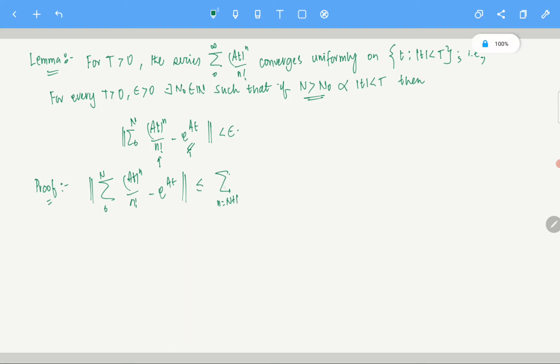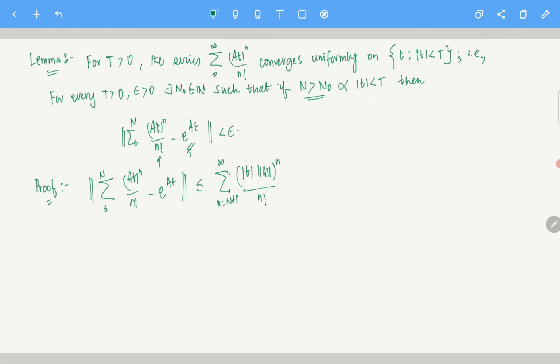So this sum can of course be dominated by the norm of A whole power n by n factorial. If you do not remember this, it is also included in the assignment. This is nothing but the triangle inequality, but you have to pass to the limit. That is one small detail which you need to deal with. Otherwise, this is just the triangle inequality in an infinite form. So this, of course, is true, right?